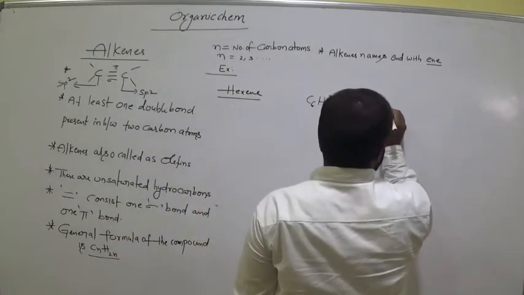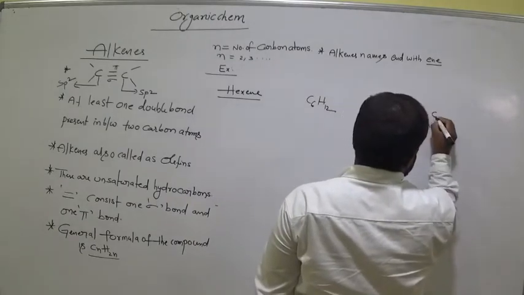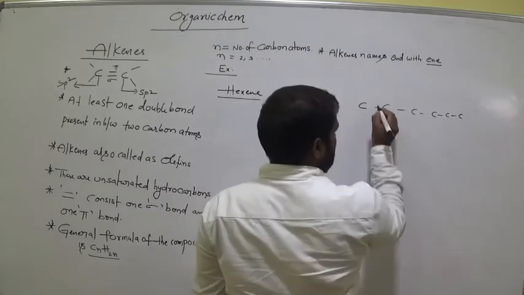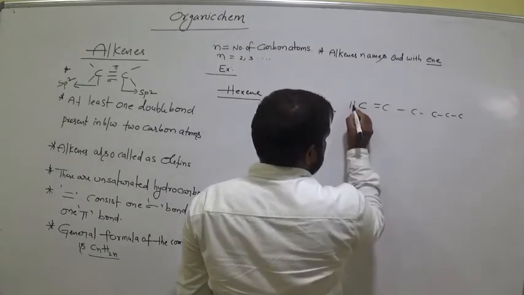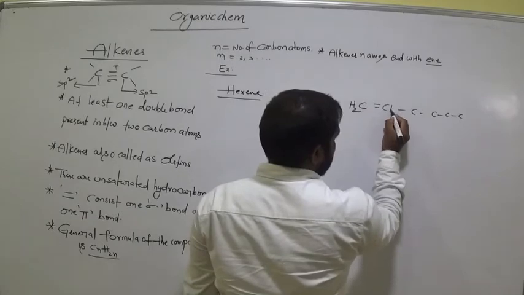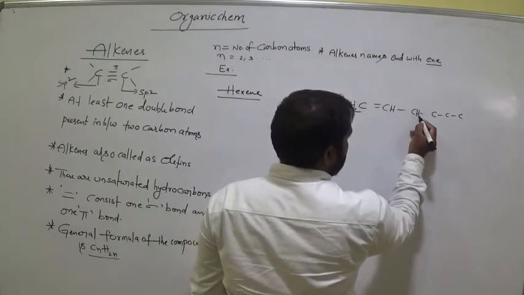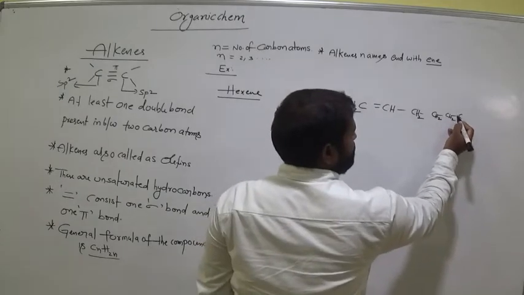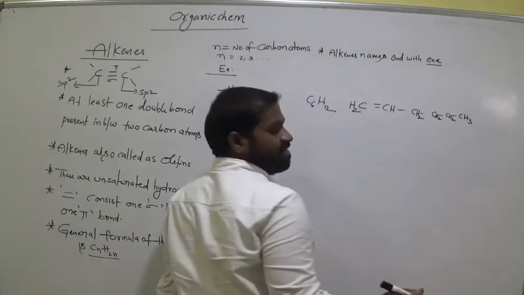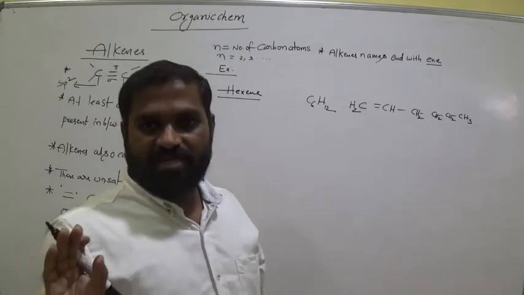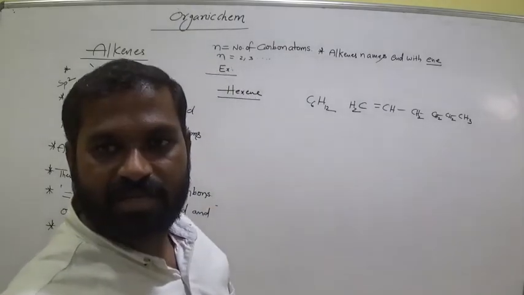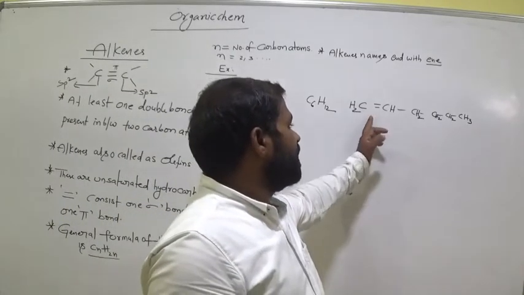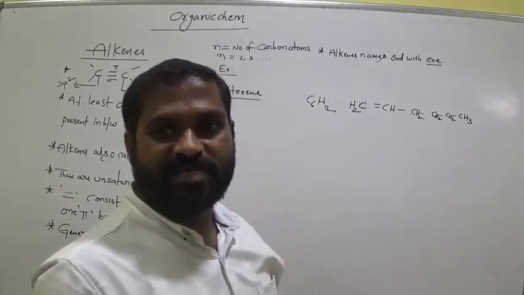Now write 1, 2, 3, 4, 5, 6 carbons. Am I right? Keep the double bond. Suppose here, CH2 is already with 2 bonds, and the remaining 2 are with hydrogen, H2. Then this one needs 3 bonds again. So, are you following or not? The valency of the carbon must be 4. After the double bond, we should satisfy the valency of all the carbons. Okay?